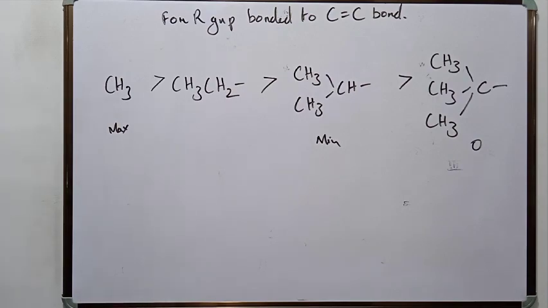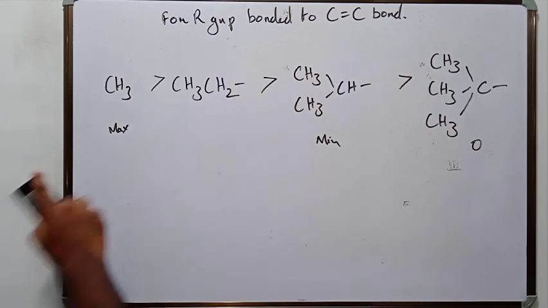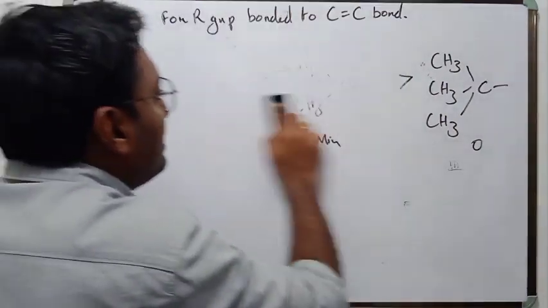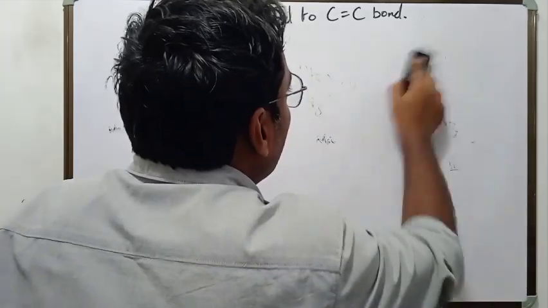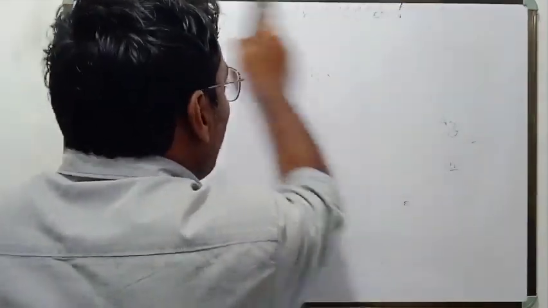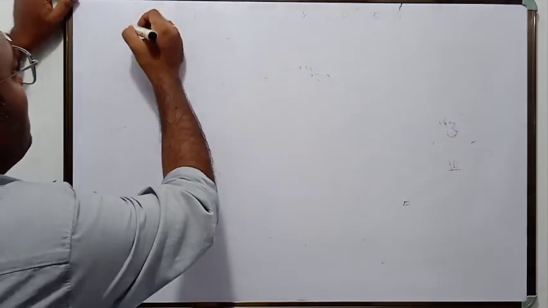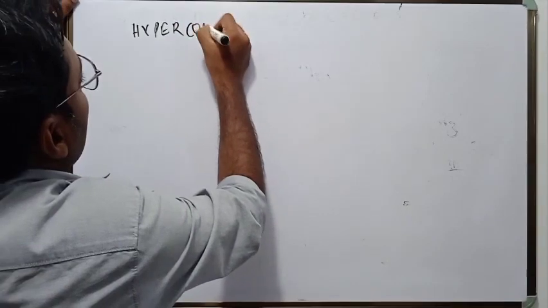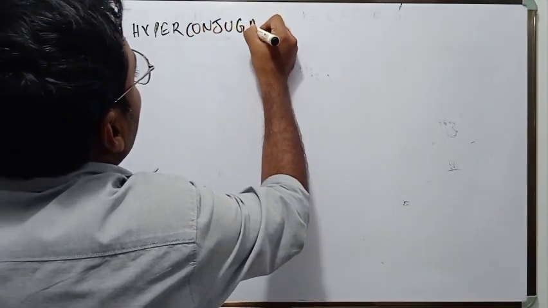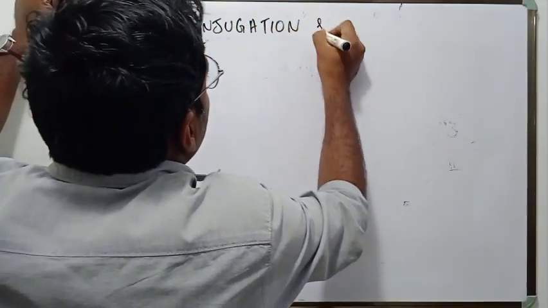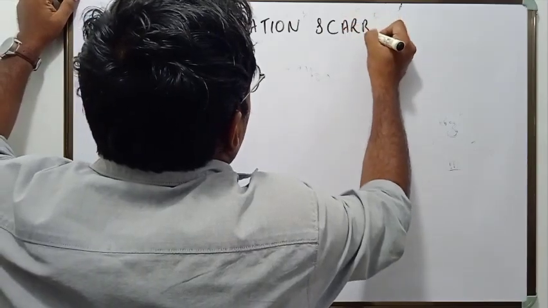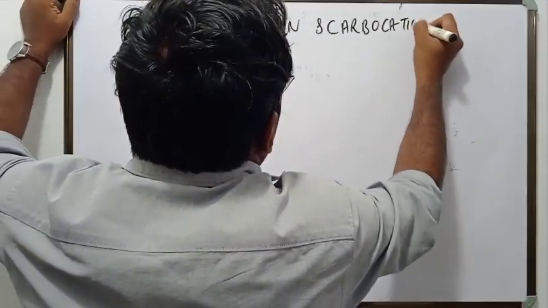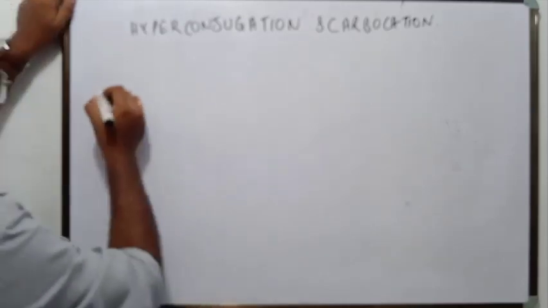Now let us see how hyperconjugation determines the stability of carbocation. So as we know, which is the most stable carbocation?